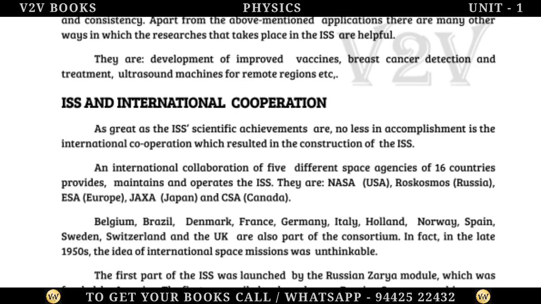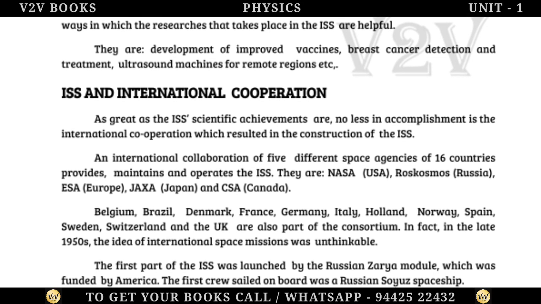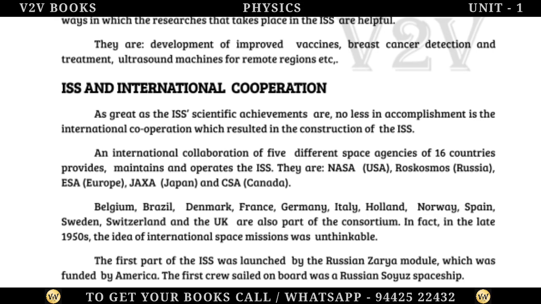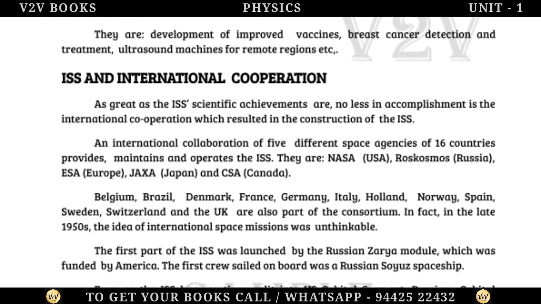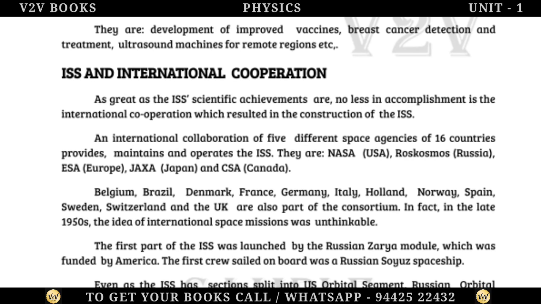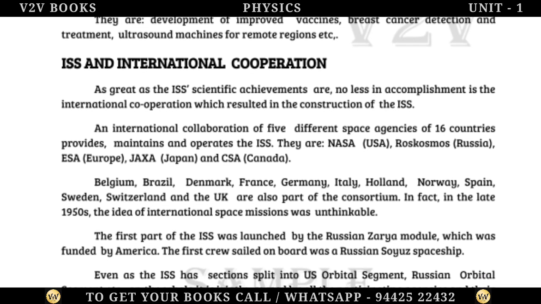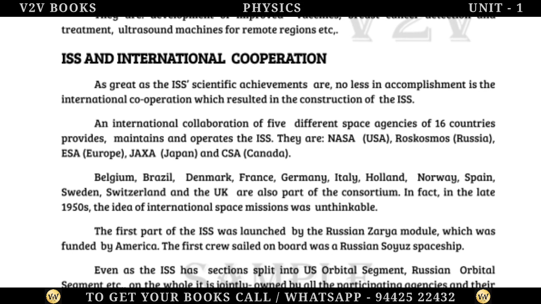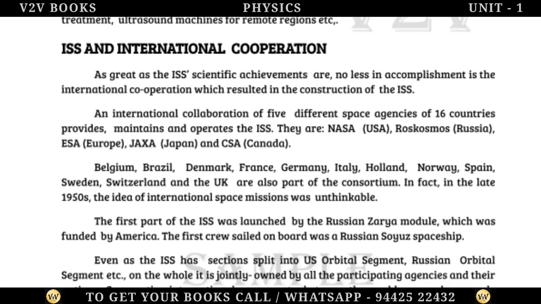ISS and international cooperation. As great as the ISS scientific achievements are, no less an accomplishment is the international cooperation which resulted in the construction of the ISS. An international collaboration of 5 different space agencies of 16 countries provides, maintains and operates the ISS.